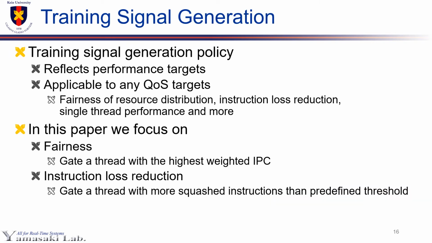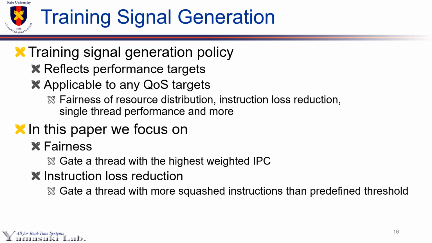Training signals are generated in training signal generator, which is located in the weight train unit. As the training signals are fed back to the learning models, how the training signals are generated decides the resulting quality of control. So the training of the FGE is controlled by training signal generator policies to reflect a wide range of QoS target to fetch control.